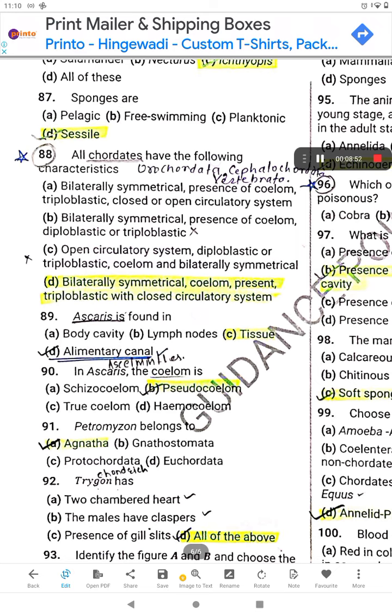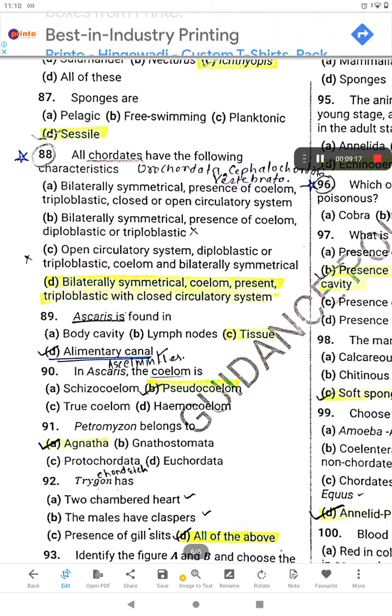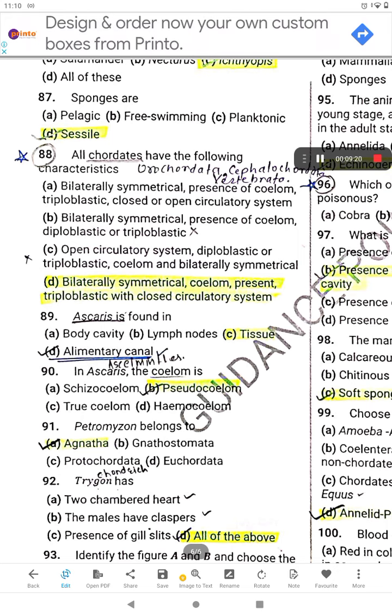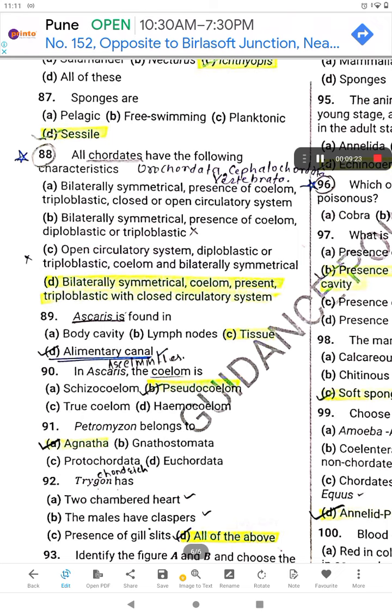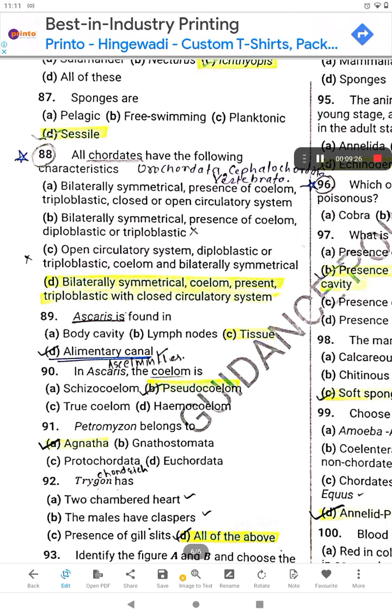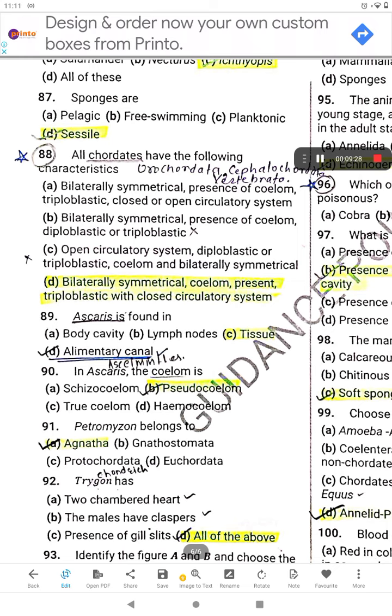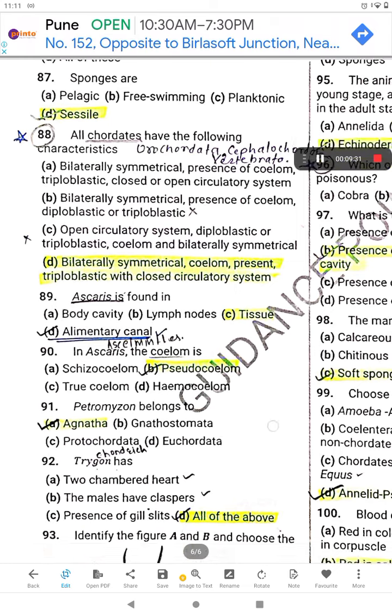The 88th question says that all chordates have the following characteristics. A. Bilaterally symmetrical, presence of coelom, triploblastic, closed or open circulatory system. B. Bilaterally symmetrical, presence of coelom, diploblastic or triploblastic. C. Open circulatory system, diploblastic or triploblastic, coelom and bilaterally symmetrical. D. Bilaterally symmetrical, coelom present, triploblastic with closed circulatory system. For question 88, option D is the right answer.